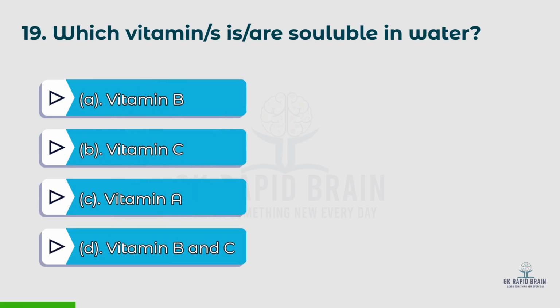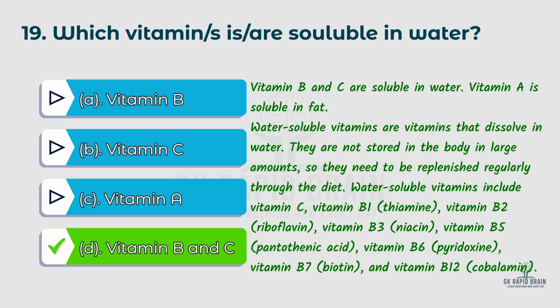19th question. Which vitamins are soluble in water? Options: A. Vitamin B, B. Vitamin C, C. Vitamin A, D. Vitamin B and C. The right answer is D. Vitamin B and C. Vitamin B and C are soluble in water. Vitamin A is soluble in fat. Water soluble vitamins are vitamins that dissolve in water. They are not stored in the body in large amounts, so they need to be replenished regularly through the diet.